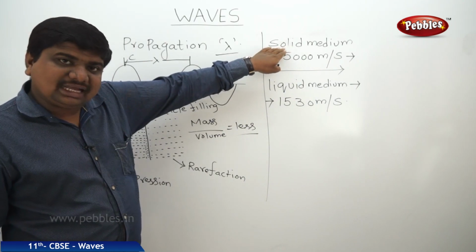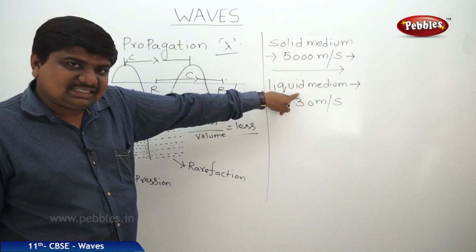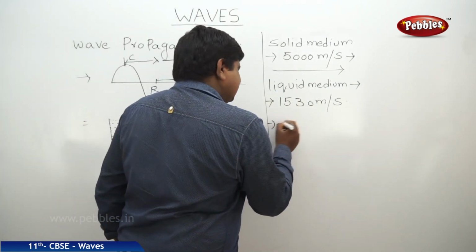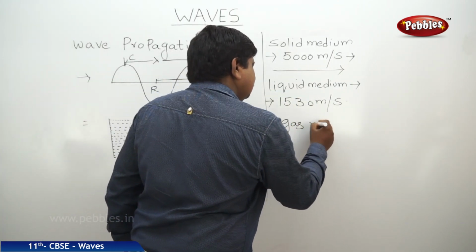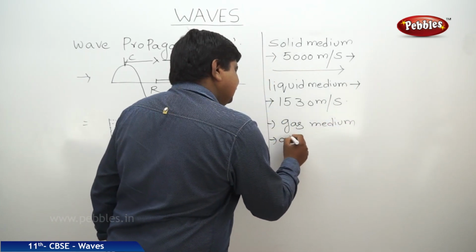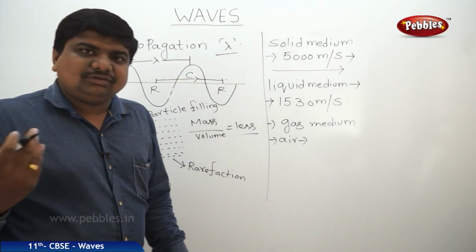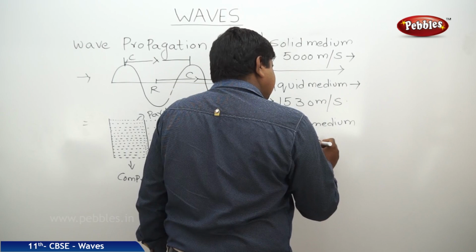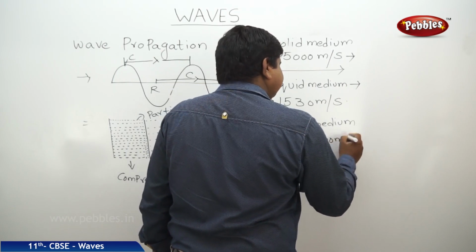Solid medium has higher density, liquid has lesser density, and sometimes gases won't have any density. But if you see the gas medium, best example is air. At normal or room temperature, the speed of sound in air is 340 meters per second.